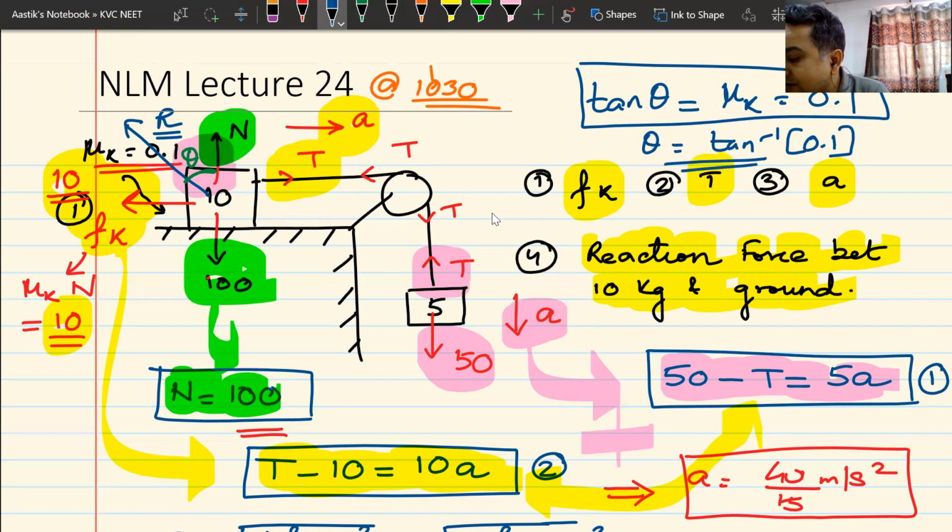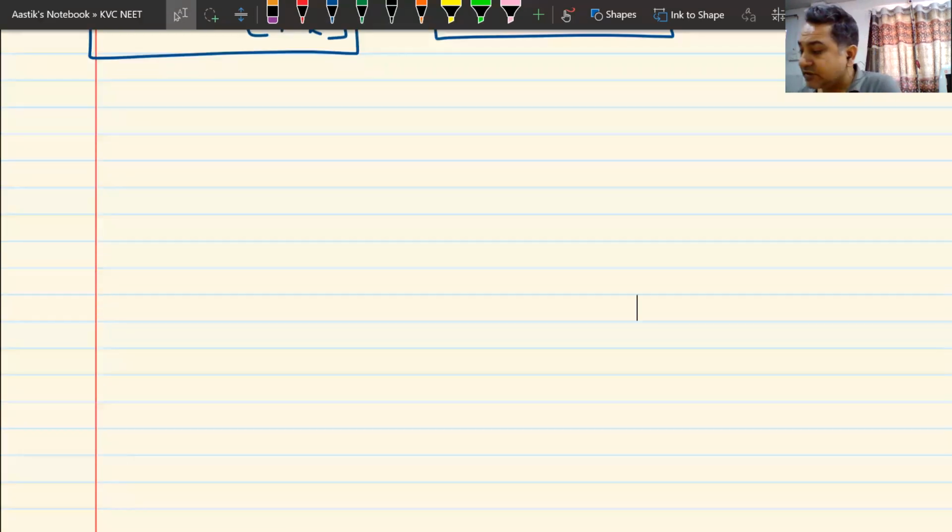I hope you understand this. Yes or no? So it is pretty simple. It is nothing that we got to do. It is a simple concept. Tan theta is mu. That is as simple as it gets. Now let us move further on to this type of question, and we'll just do one of this type.